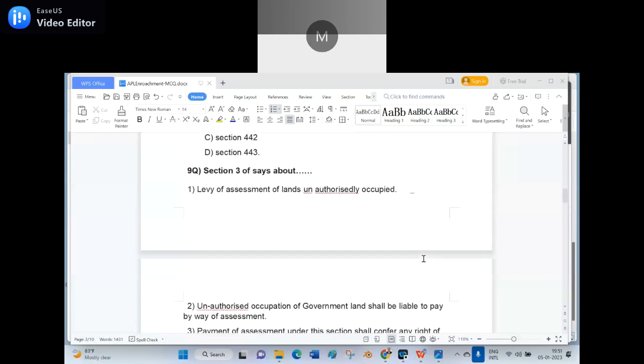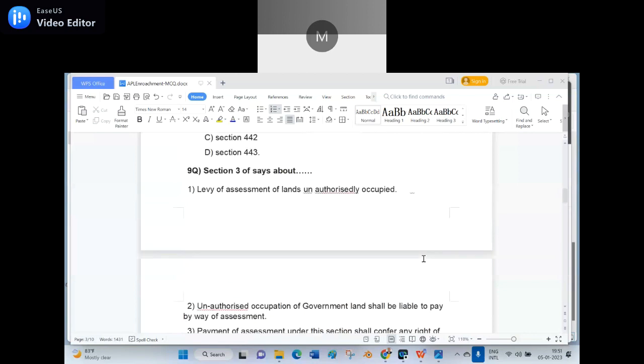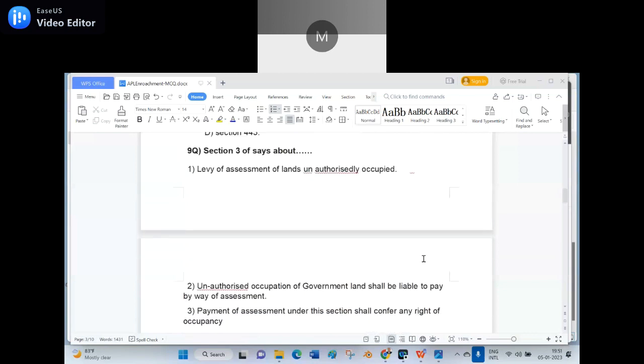Then I will make the options here: 1 plus 2, or 1 plus 2 plus 3, or 2 plus 3. What is wrong here? In 1, 2, 3, which is the right and which is the wrong?